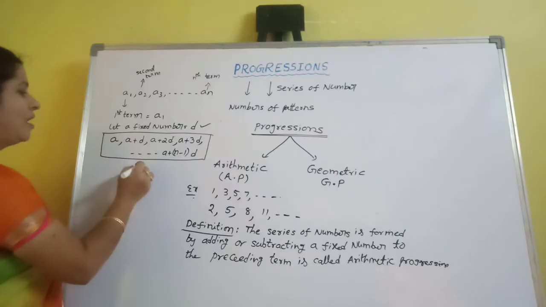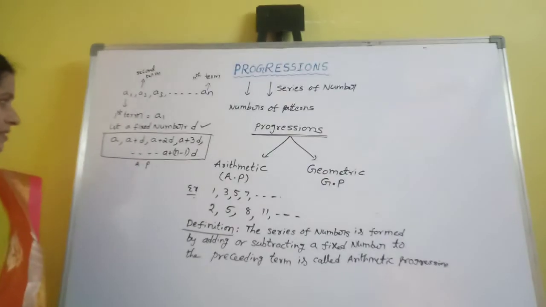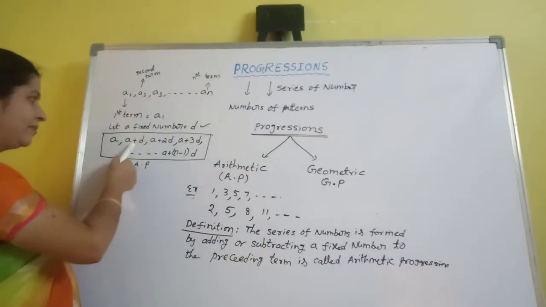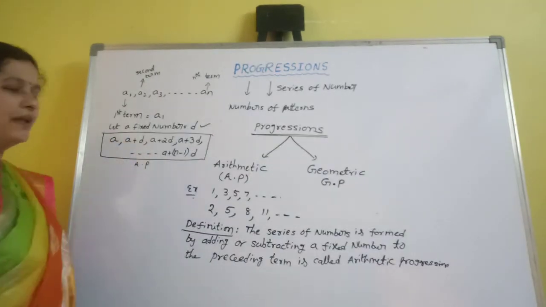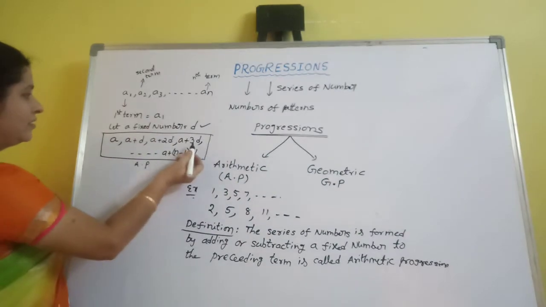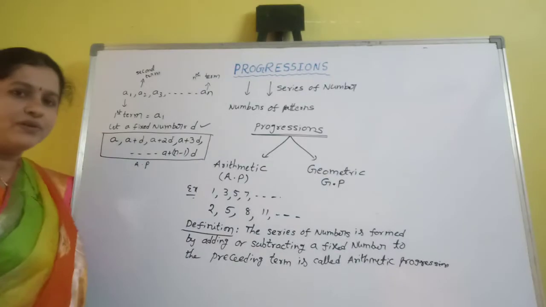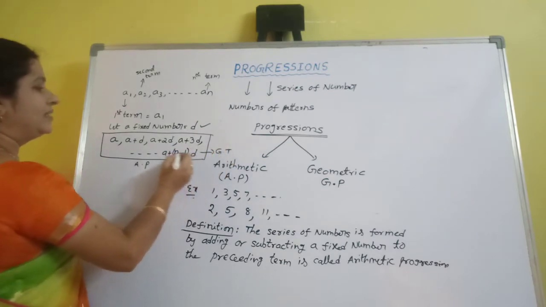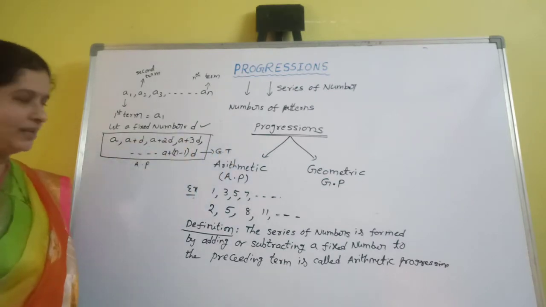In AP, all the numbers in the series are like this: first term A, second term A plus D, third term A plus 2D, fourth term A plus 3D. So A plus n minus 1 into D is the general term of the series.